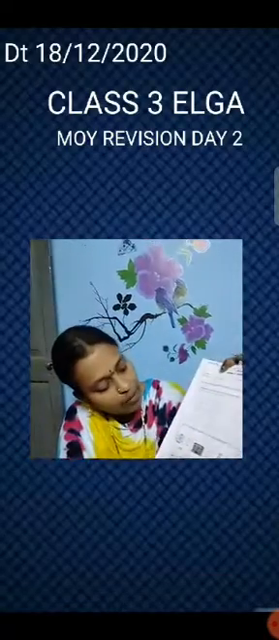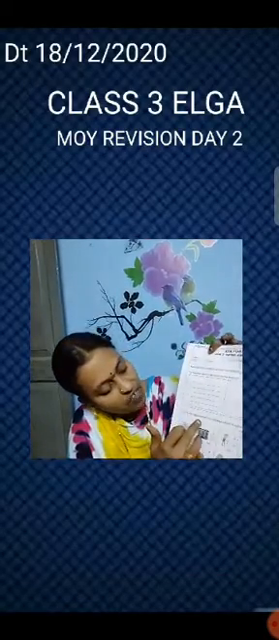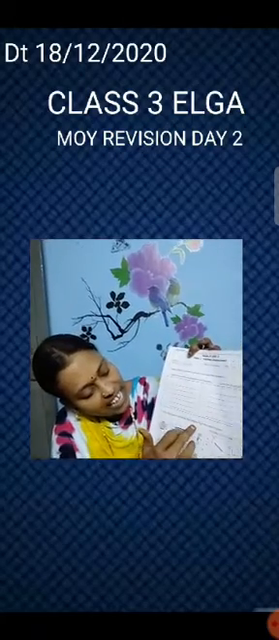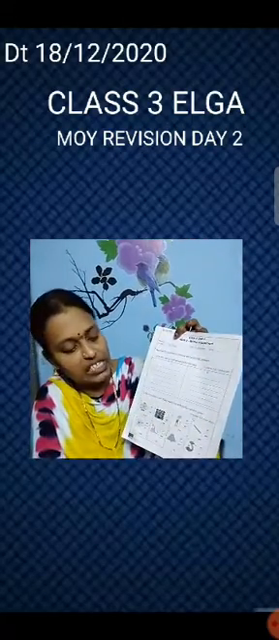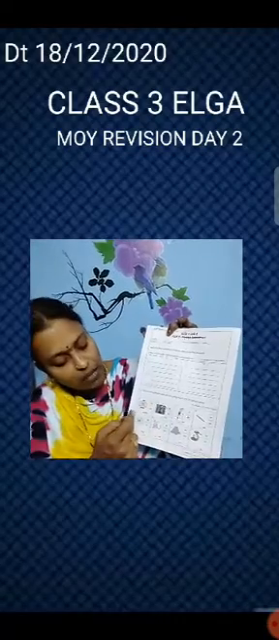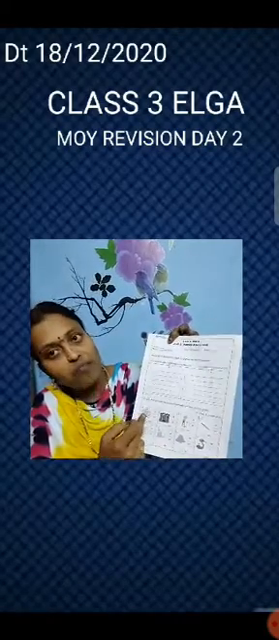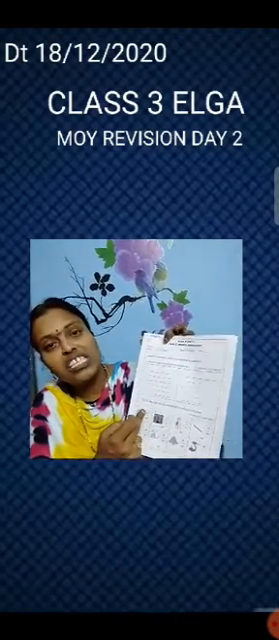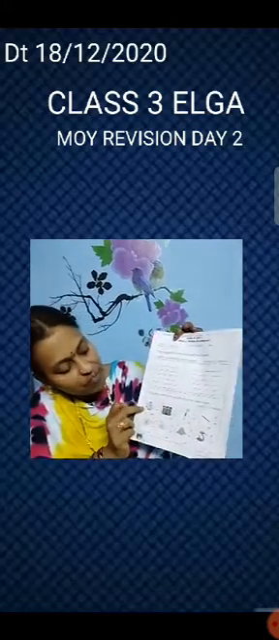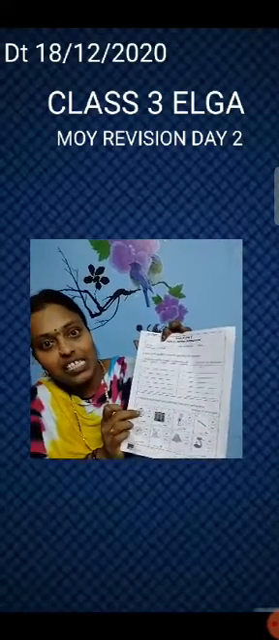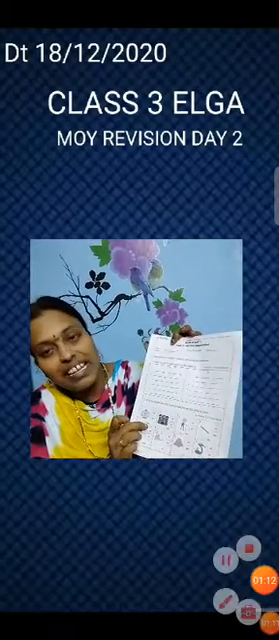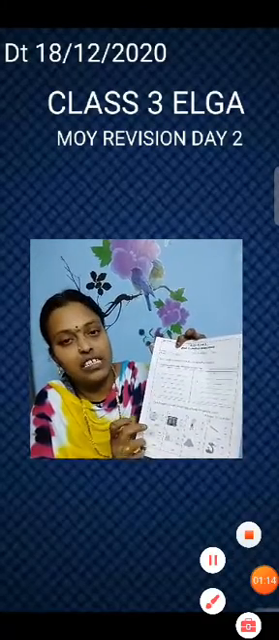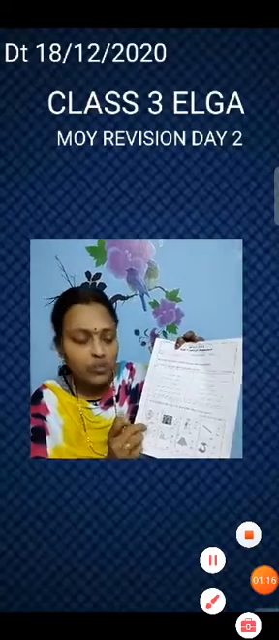Okay children, then we move to question number 2. Here see, fill in the blanks with the correct blend from the options given. Here 2 options are given, blank is given. With the help of the picture you have to choose the correct option and write. Okay, see the first one. What is this children? Yes, it says sweater. So SW you have to write here.